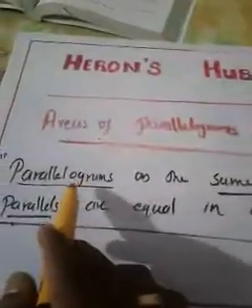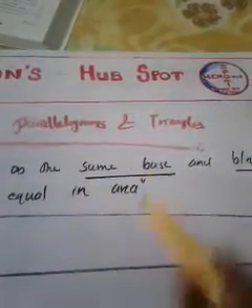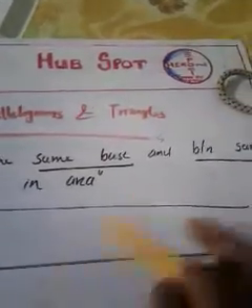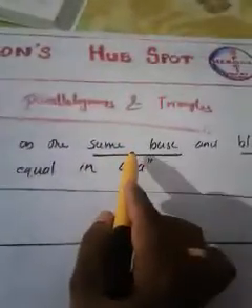Once again, read the sentence. You have to consider parallelograms with the same base. So you have to draw a few parallelograms with the same base. Then the second condition is that all parallelograms should be between the same parallels. So that's why I drew two parallel lines in advance. L and M are the parallel lines. Now I am going to draw some parallelograms with the same base.